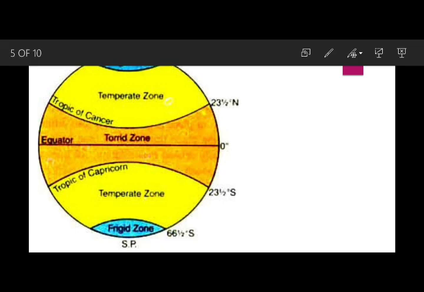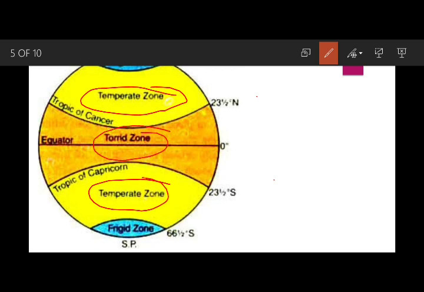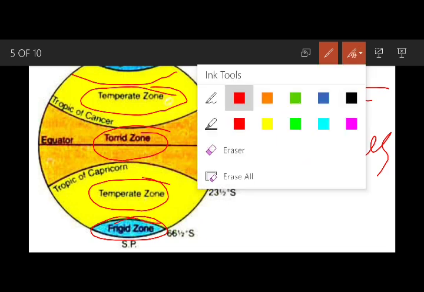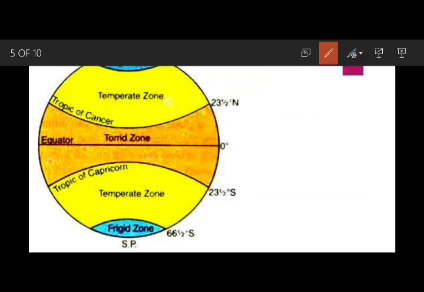and these latitude lines also describe the climate of a place. How do they describe it? They describe these zones: temperate zone, torrid zone and frigid zone. These are the heat zones. Different heat zones show the different climates of the world, and it is due to the reflection of the sun.